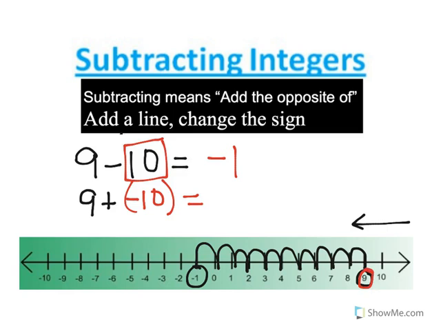We're here at 9. I'm going to take away 10. I'm going to move to the left. Do you see how everything's still the same? 1, 2, 3, 4, 5, 6, 7, 8, 9, 10. You still get the same answer, -1.